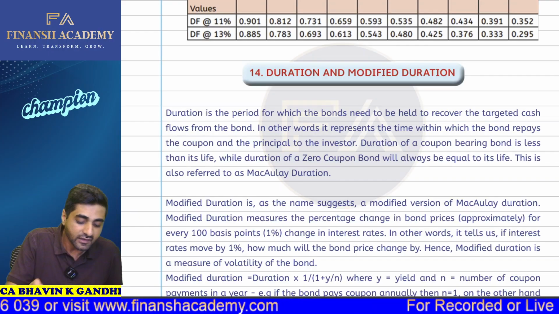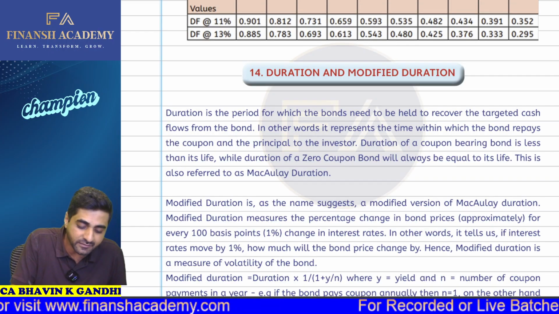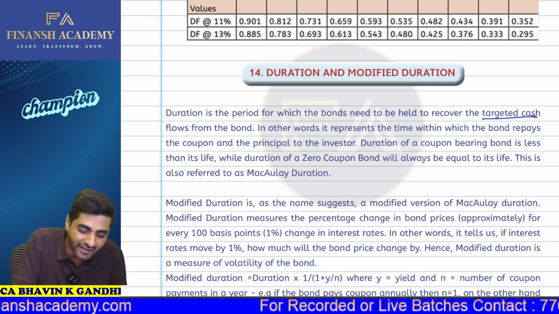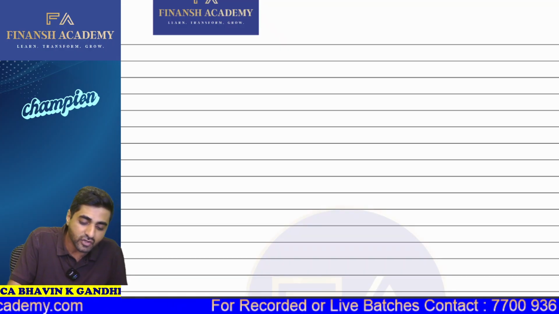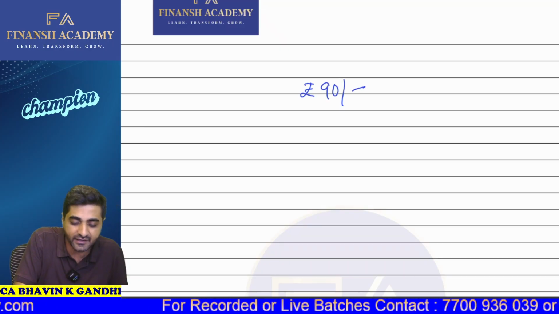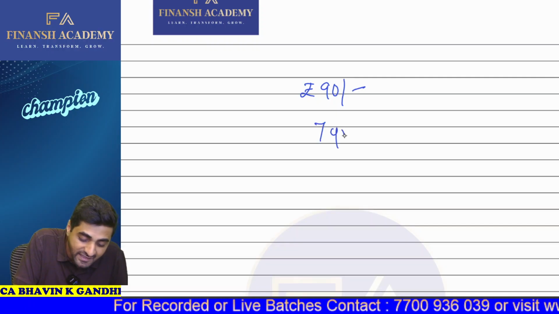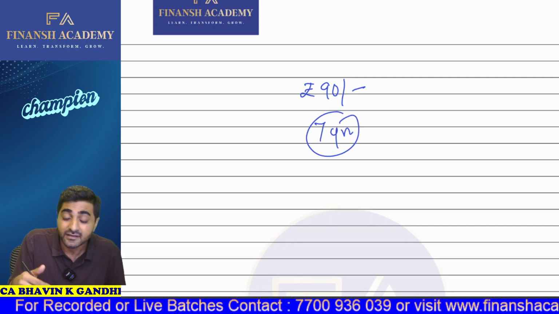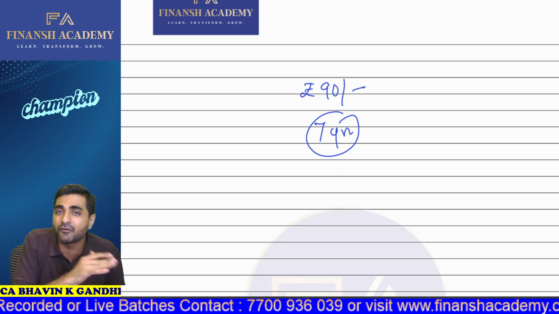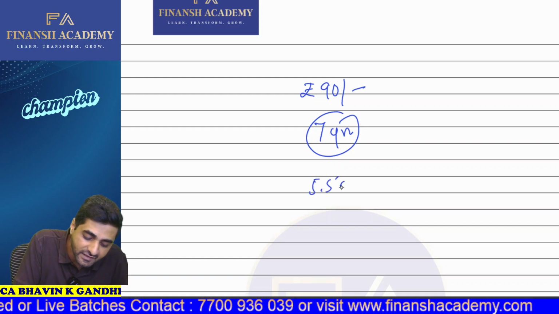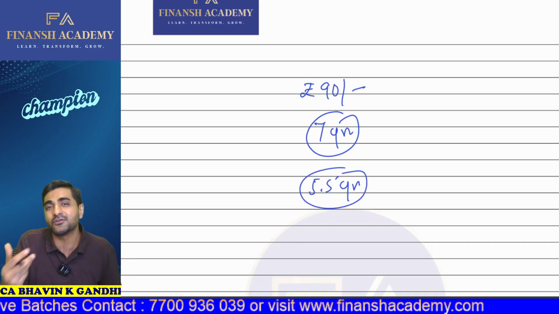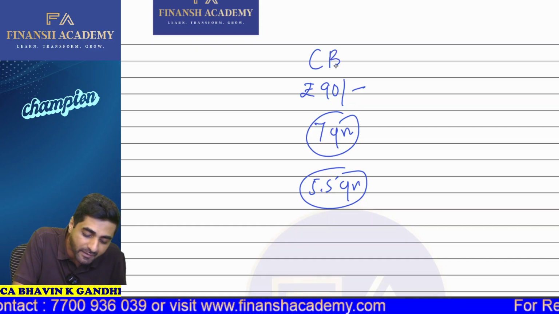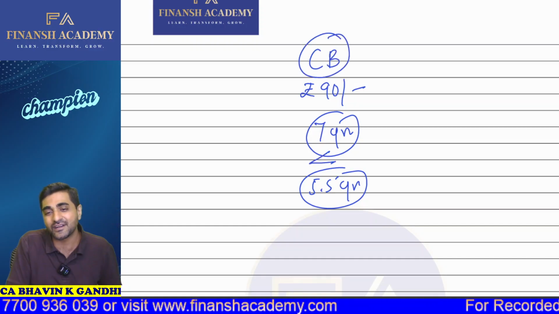Yes, sir. Okay. Now just check this out. Duration is the period for which bonds need to be held to recover the targeted cash flows from the bond. So if I have purchased a bond for rupees 90, and the bond has a 7-year maturity, but every year I receive interest payments, then of course this 90 rupees will be recovered somewhere before 7 years. Let's say, for example, 5.5 years. So 5.5 years will be called the duration of the bond. So the duration of a coupon bearing bond will always be less than its maturity.